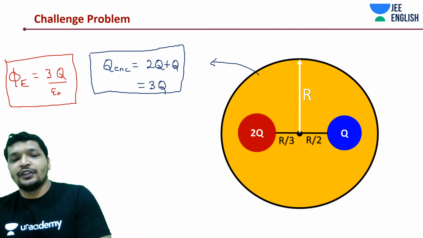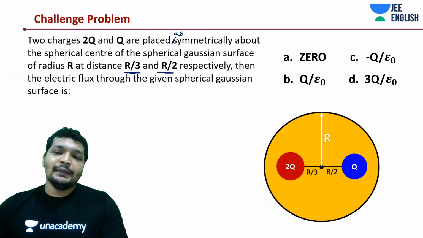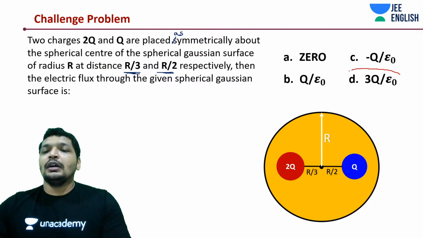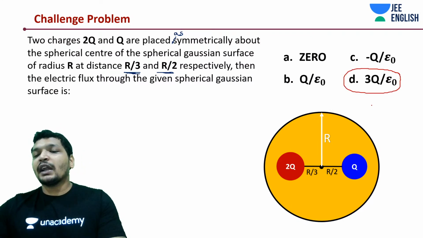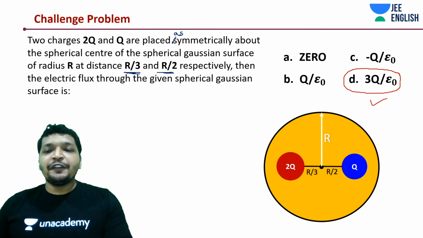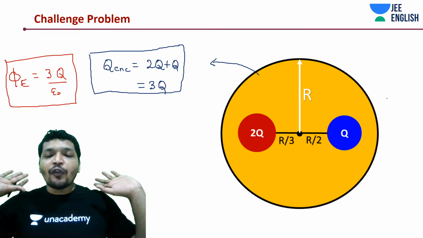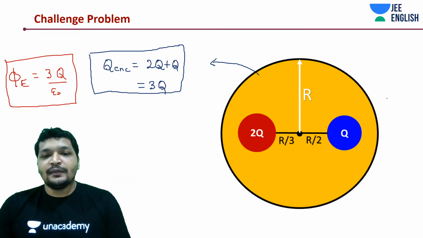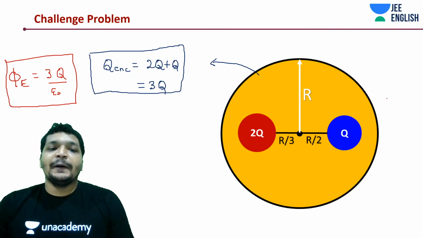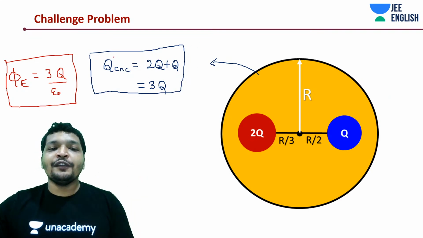So what should be the flux in that case? It should be 3q by epsilon. This much amount of field intensity would be exiting through the 4 pi r square area. So now you are getting a feel of electrical flux.